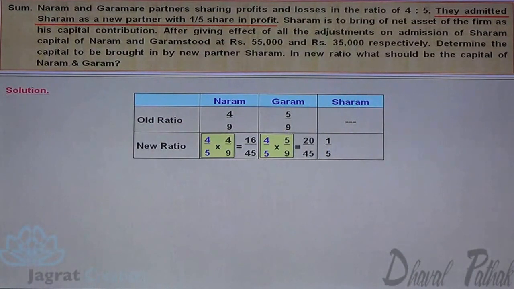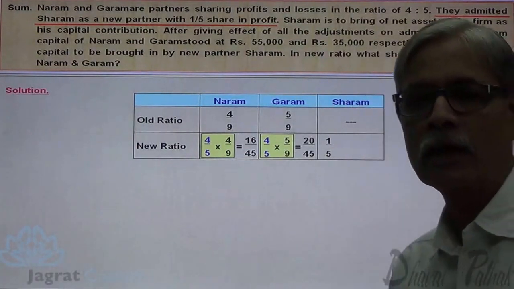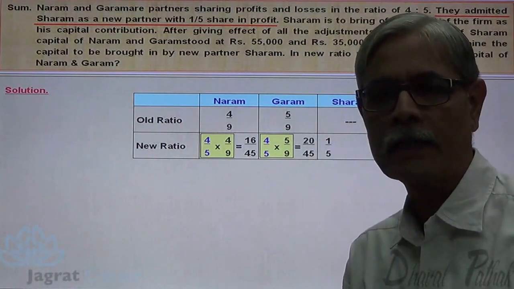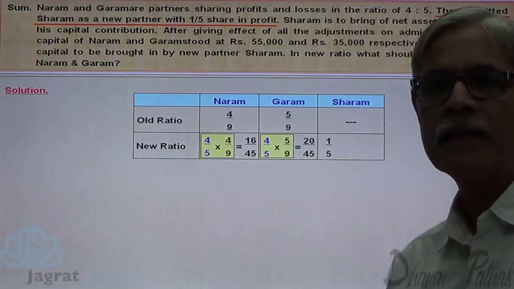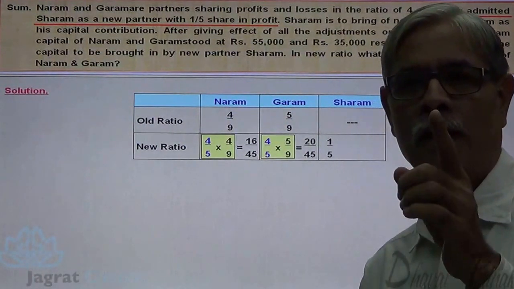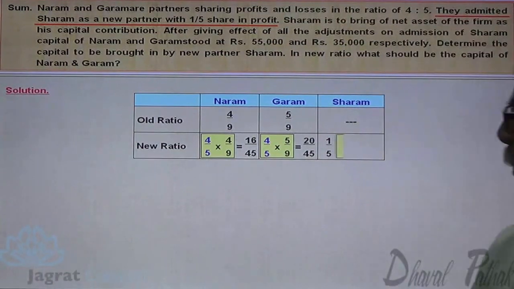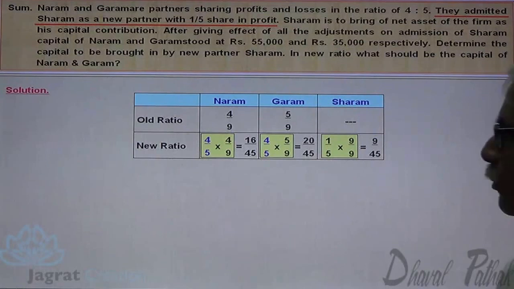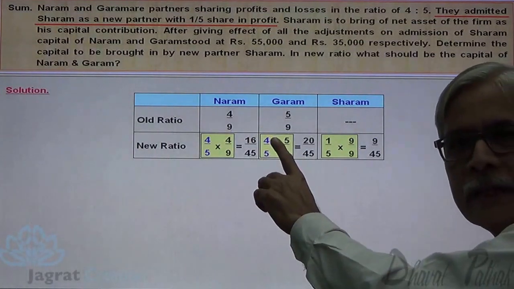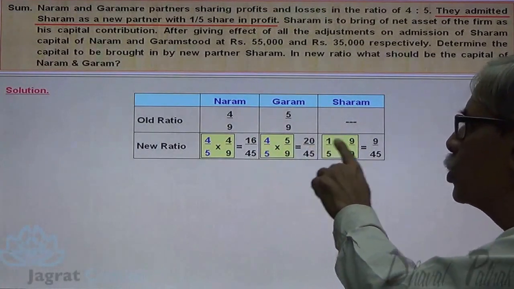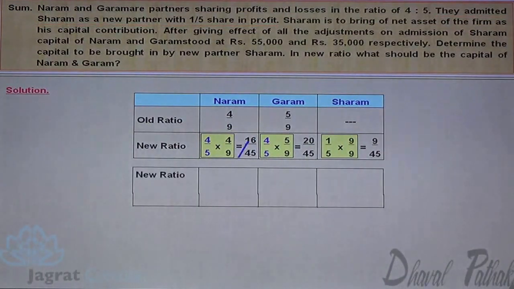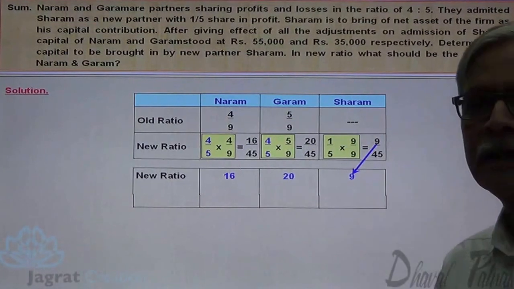So 20 upon 45 is the share of Garam. Now here the denominator is 45. Here the denominator is 45. I want to make this 1 by 5 with denominator 45. So I am required to multiply 1 by 5, 9 into 9. So 9 upon 45. So the new profit sharing ratio is 16:20:9. That is the new profit sharing ratio. This is the new profit sharing ratio.